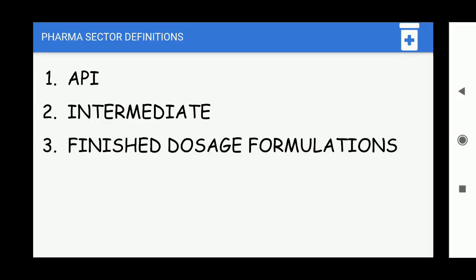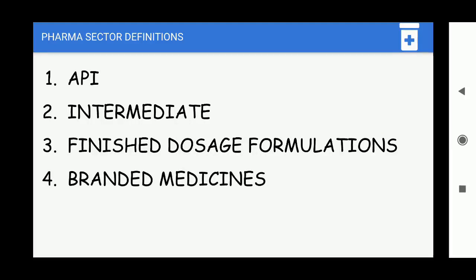If you take a whole medicine, then 80 to 90% of the ingredient belongs to the API. For the rest, like the covering of the medicine and making it consumable, you have to add certain other ingredients. When you add everything and the medicine is ready to be consumed by human beings, that is called the finished dosage formulation. Then we move on to branded medicines.